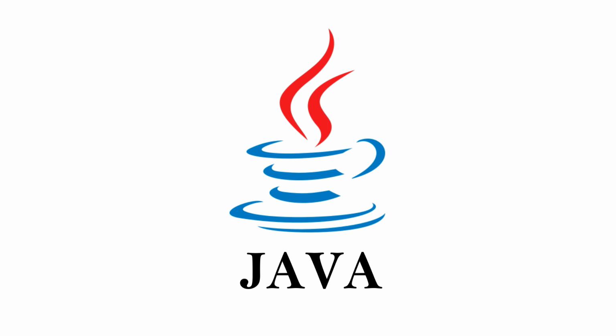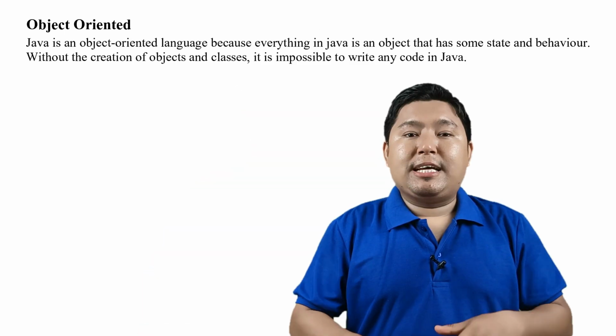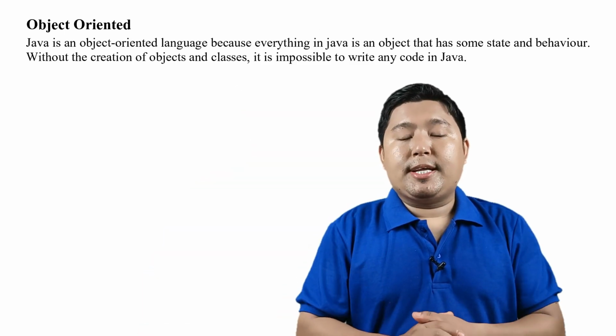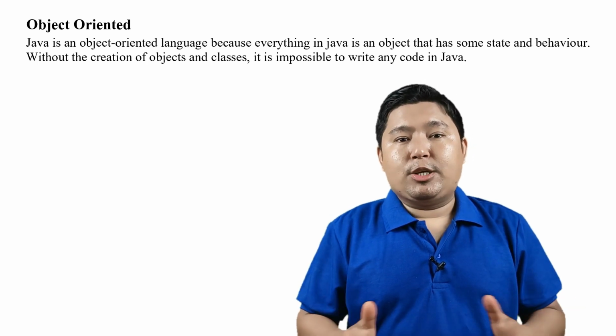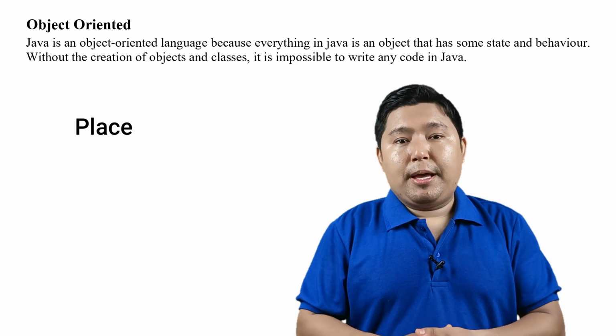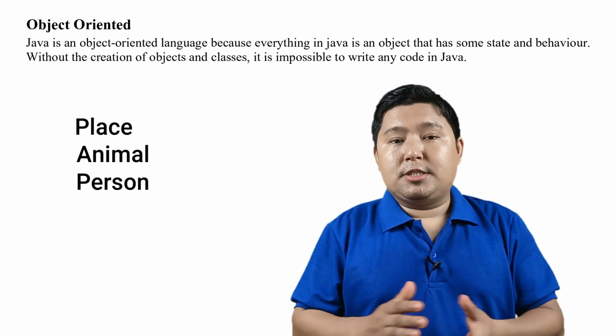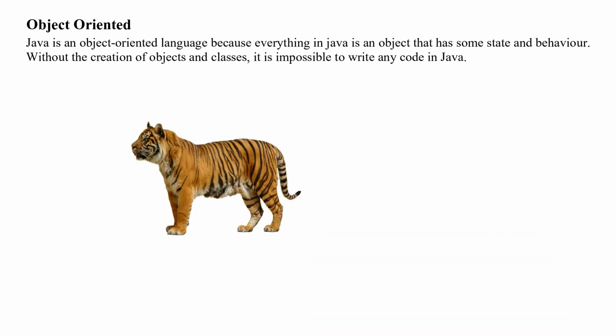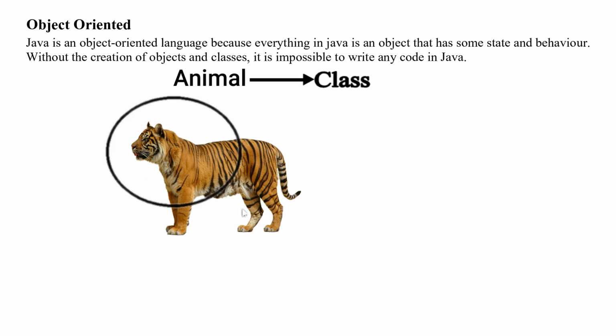So now let's move on to the next feature, object-oriented. Java is an object-oriented programming language because Java is completely based on objects. Everything in Java is an object. An object can be anything, maybe a place name, maybe an animal, maybe a person. For example, a tiger. Tiger is an animal category, so this is called a class. But tiger is an object.